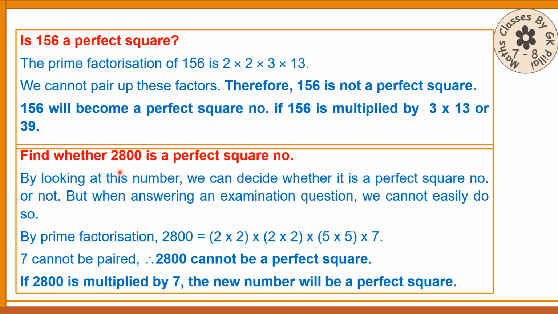But if it is a normal question, you should be able to write like this. By factorization, 2800 becomes 2 into 2 into 2 into 2 into 5 into 5 into 7. 7 is missing. One more 7 should be there. So 2800 cannot be a perfect square. And if you multiply 2800 by 7, the new number will be a perfect square.